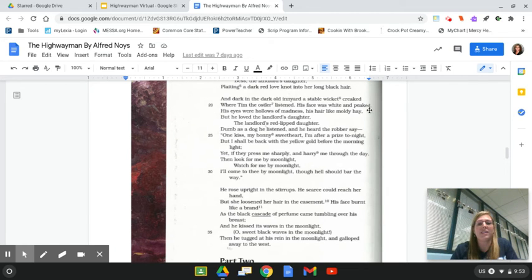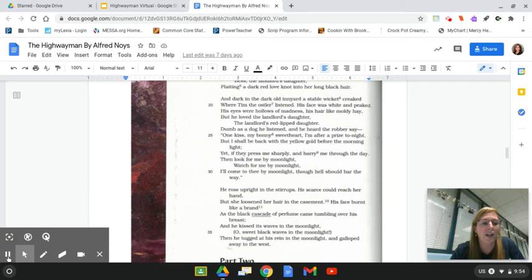And now we see what he looks like. He's got this white face and these eyes that are hollows of madness, and his hair is like moldy hay. He's just sitting there eavesdropping. Right now, I want you to sketch Tim. So sketch Tim. He's your next one. Sketch him a second. All right, go ahead and pause.